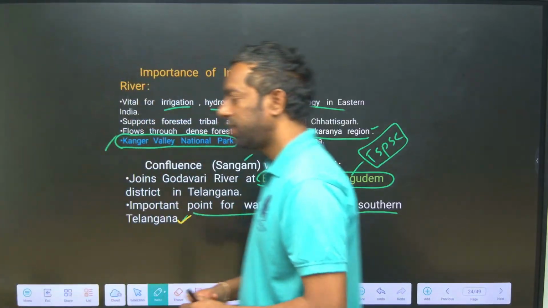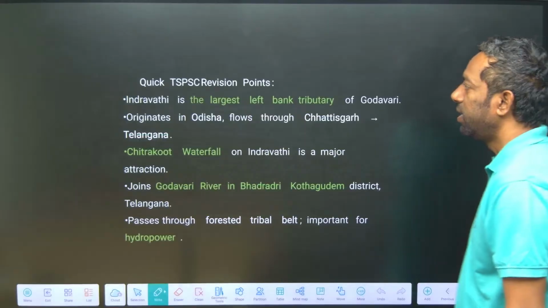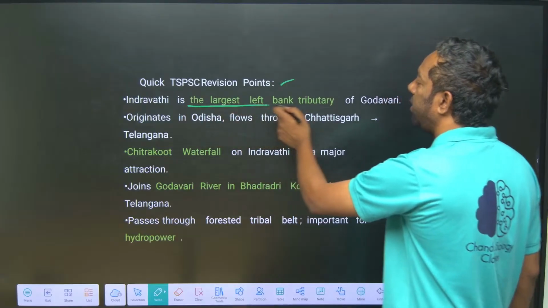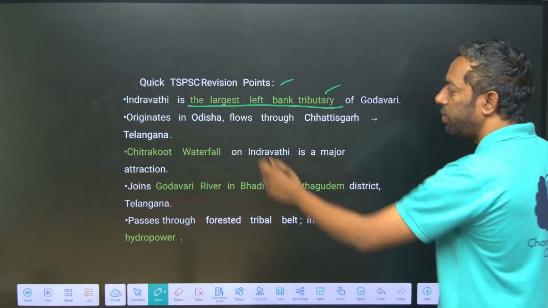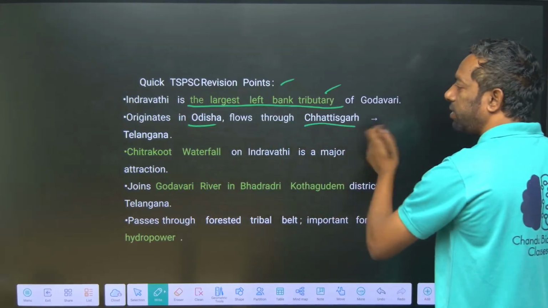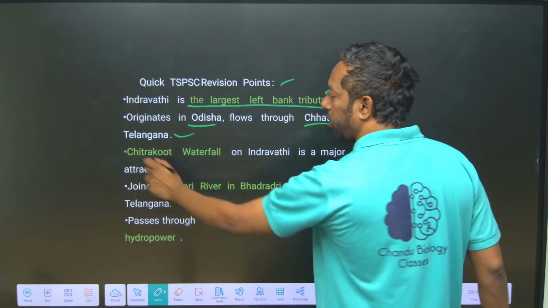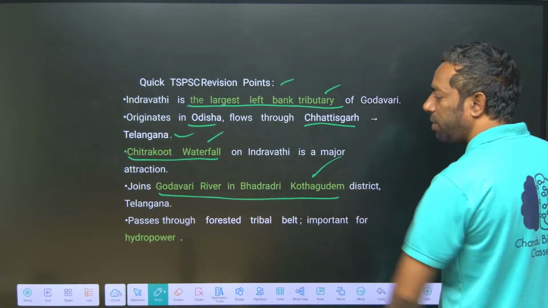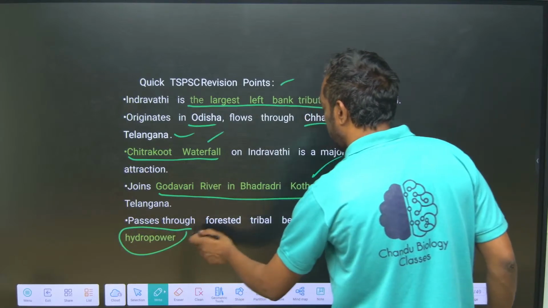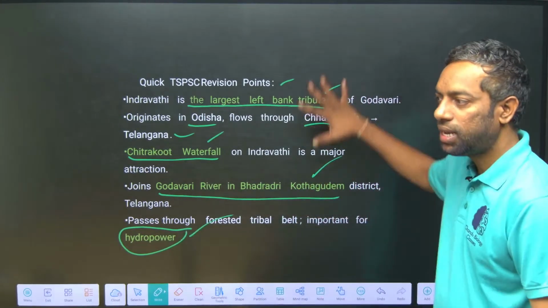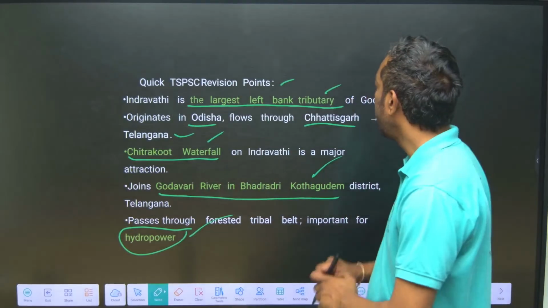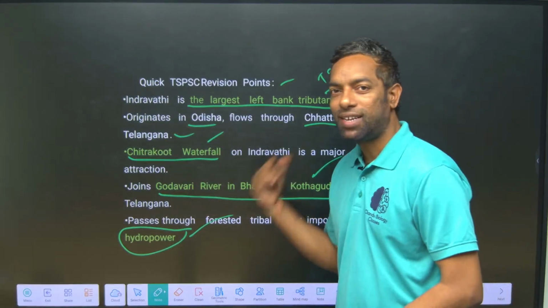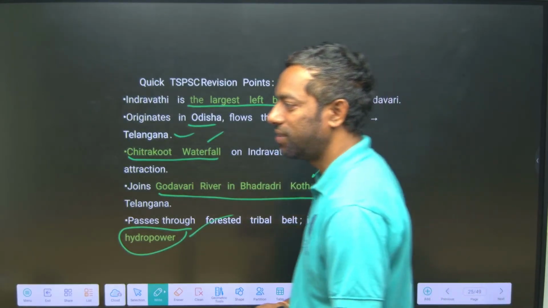Next, from the exam point of view, very quick points. Indravati is the largest left bank tributary. It originates in Odisha and passes through Chhattisgarh to enter Telangana. Chitrakoot waterfalls are also important. It meets the Godavari river at Bhadradri Kottagudem. Hydroelectric power is also important. These are the keywords for the exam, TSPSC. I hope you guys understand about Indravati. Next,